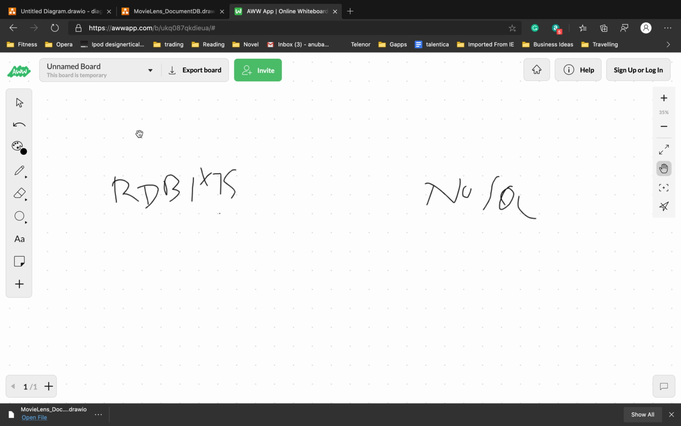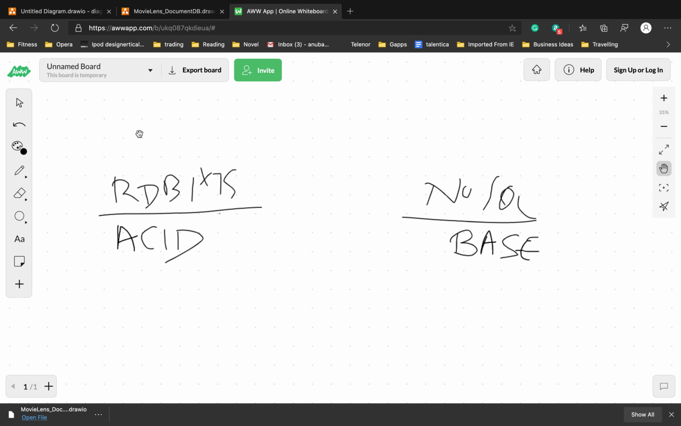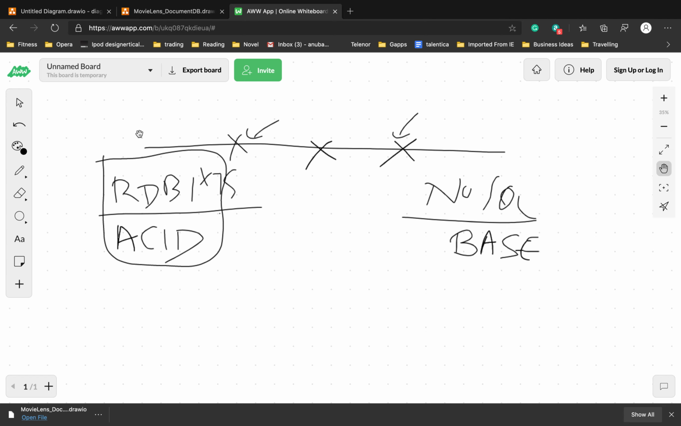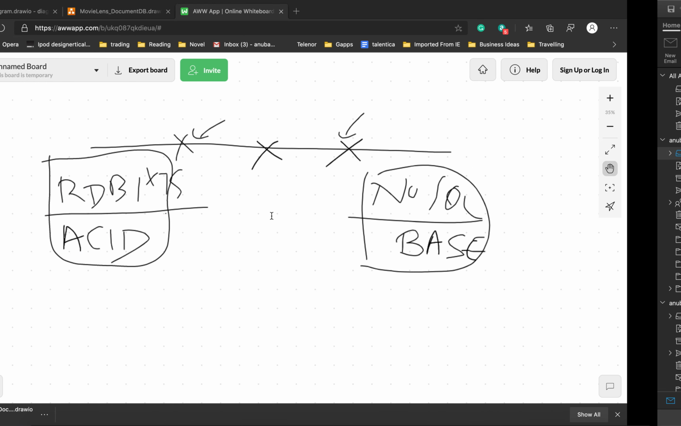When we talked about RDBMS, we said that RDBMS kind of database belongs to ACID. They are very strictly consistent, right? And for NoSQL databases, we will talk about BASE. All the databases belong somewhere in the middle. Either they will be more consistent, or they will be more available and less consistent. But there is no database which is either pure ACID or a pure BASE database. So let's talk about BASE first.